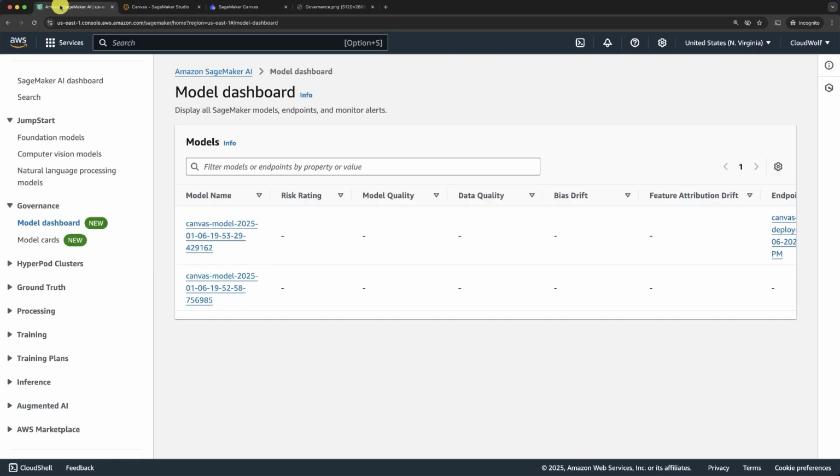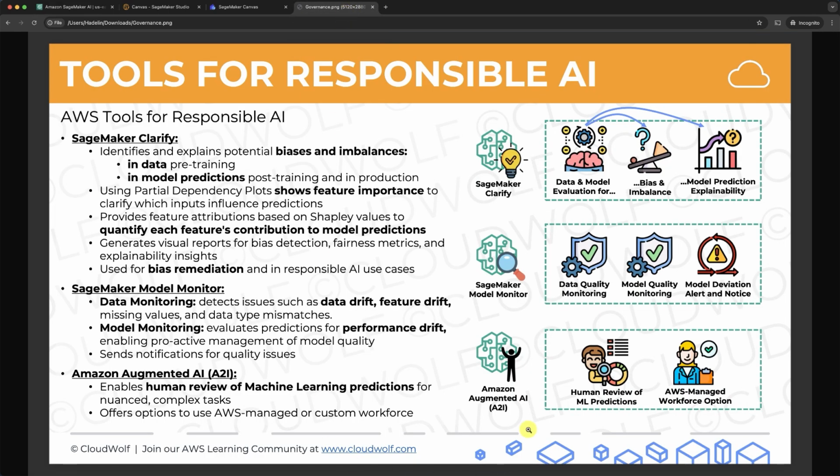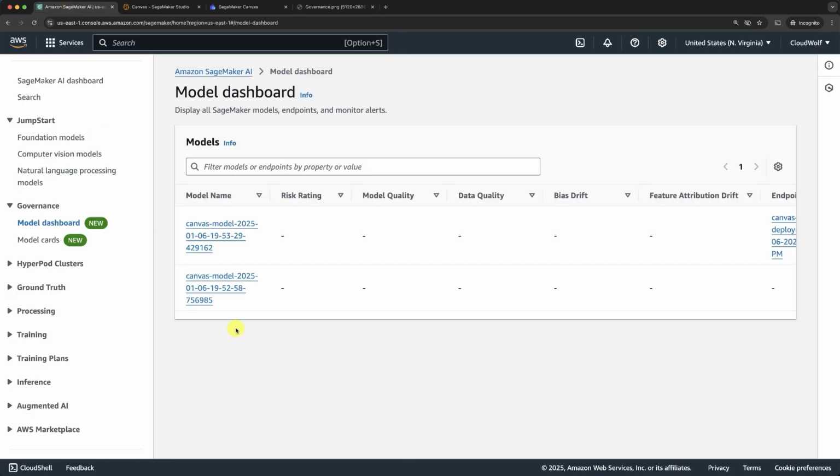All right, so that's it for this quick first hands-on tutorial on the tools for responsible AI with this governance feature here, Model Dashboard. Now, in the next tutorial, we'll see the third tool that you saw in the theory lecture, Amazon Augmented AI, A2I, which I look forward to showing you in the next hands-on tutorial. And until then, enjoy the cloud.